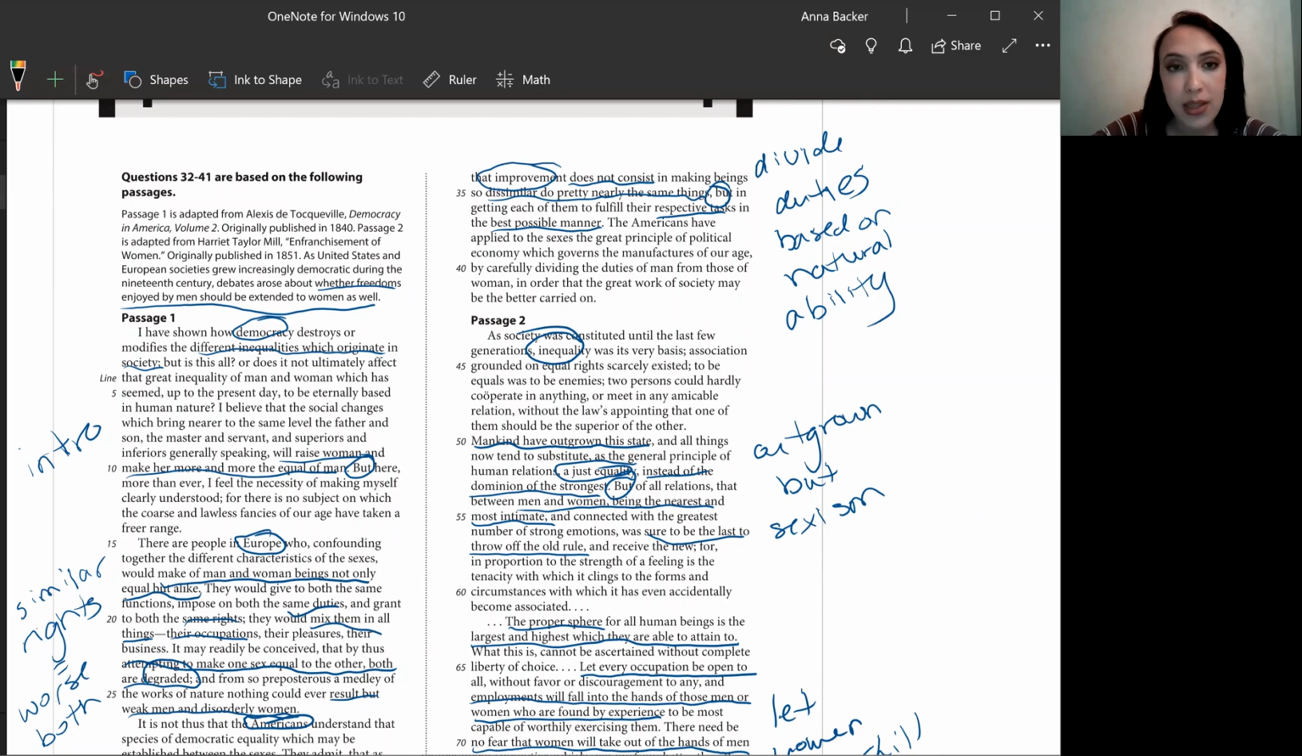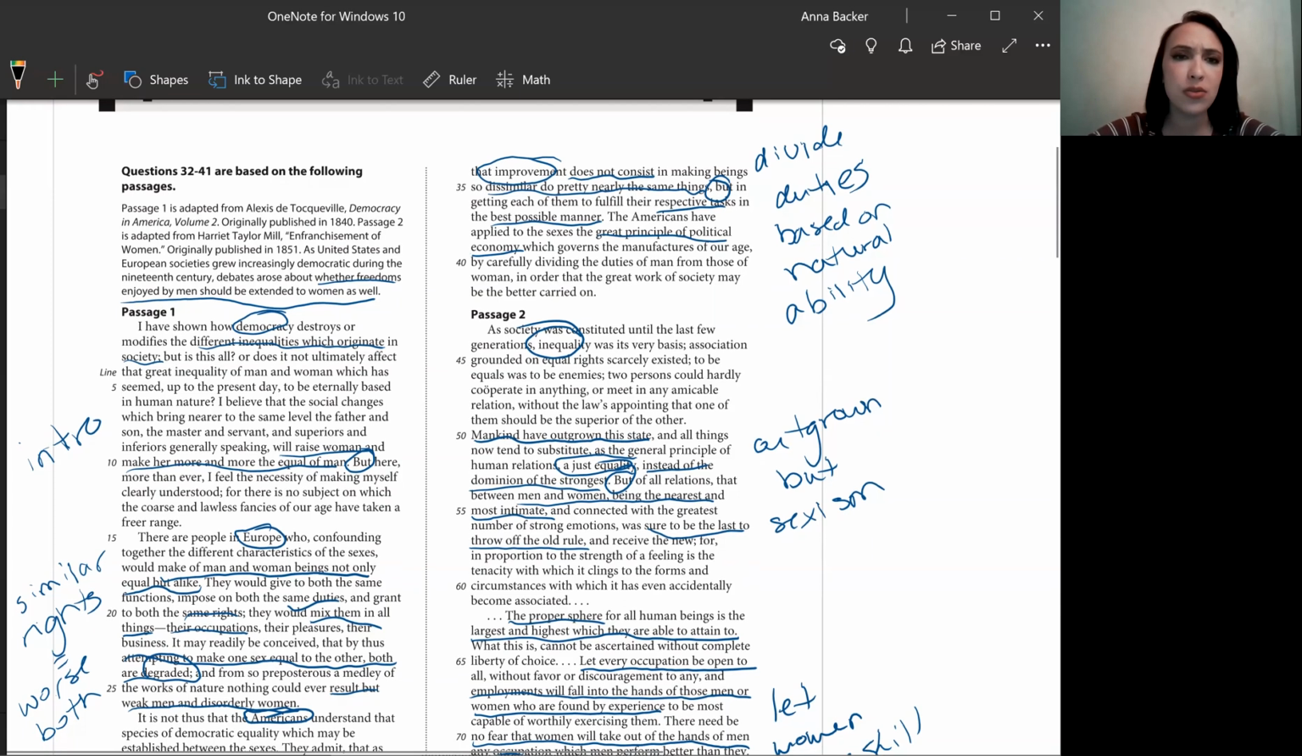So, the Americans have applied to the sexes the great principle of political economy, which governs the manufactures of our age, by carefully dividing the duties of man from those of woman in order that the great work of society may be the better carried on. So, this great principle of political economy is basically dividing the duties of man from dividing the duties of woman.